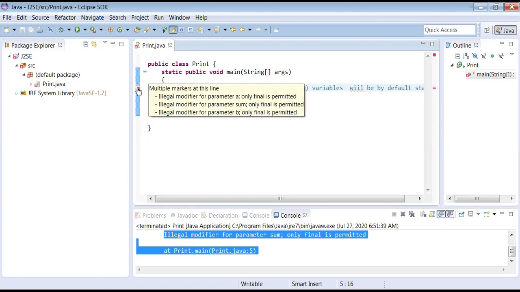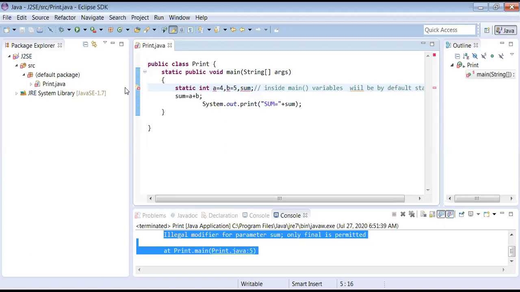What is final? I will discuss it later on. Final is a modifier. It will come as final class, final methods, final variables. Variables can be final, classes can be final, methods can also be final. Later on, I will discuss it during the final concept.